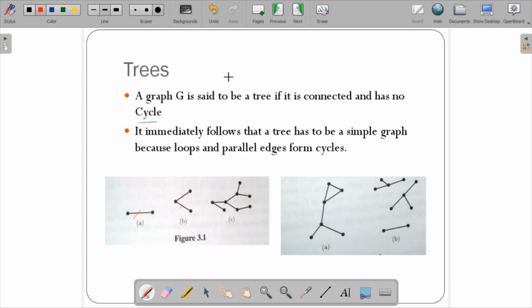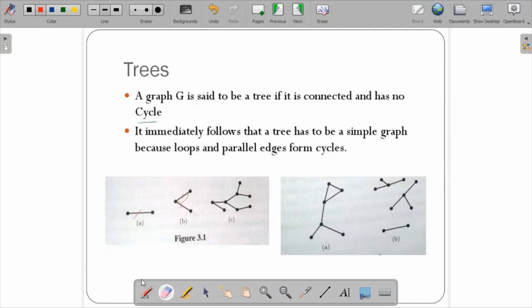So a graph is said to be a tree if it is connected. You can see these are connected graphs, and they don't have any cycle. That means there is no more than one edge between a pair of vertices. So it immediately follows that a tree has to be a simple graph. If you remember the concept of a simple graph, there should not be any self loops and there should not be any parallel edges. For example, this is a simple graph A, B, C. It should not have any self loop and there should not be more than one parallel edge between a pair of vertices.